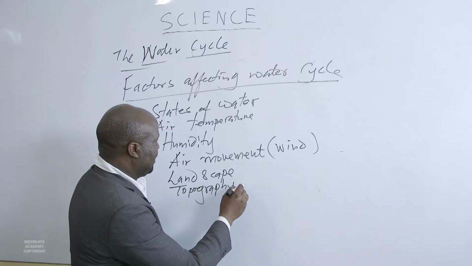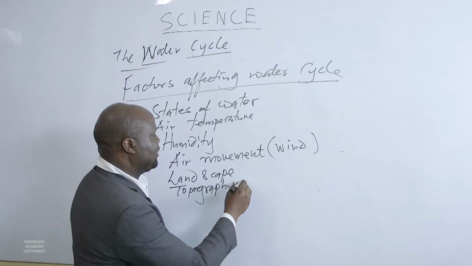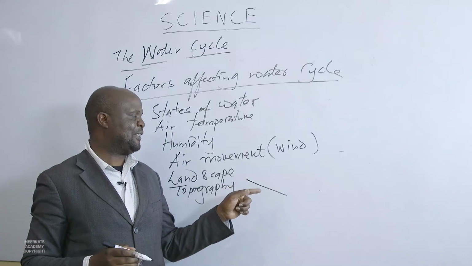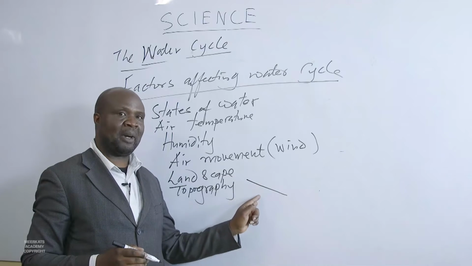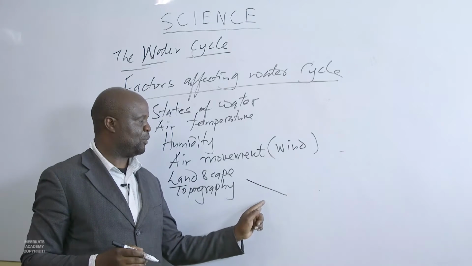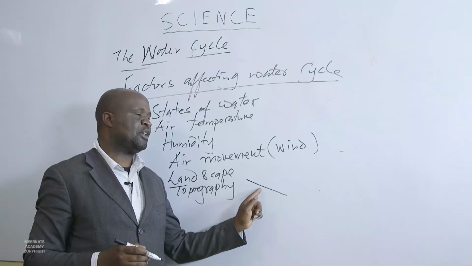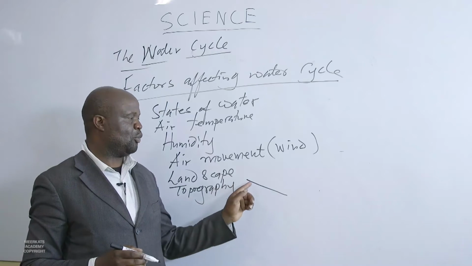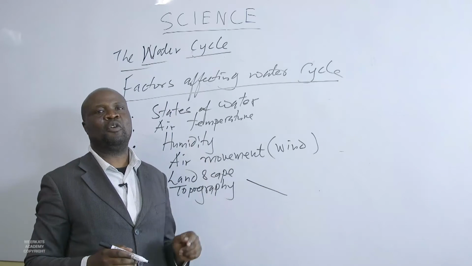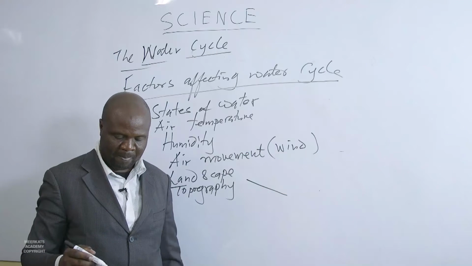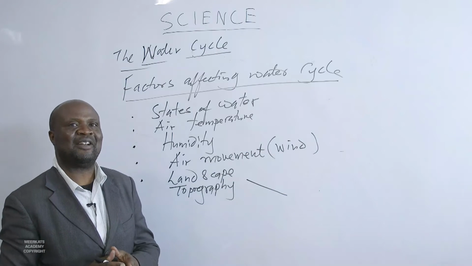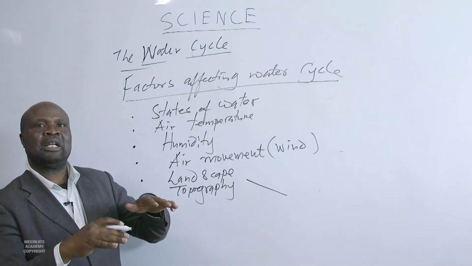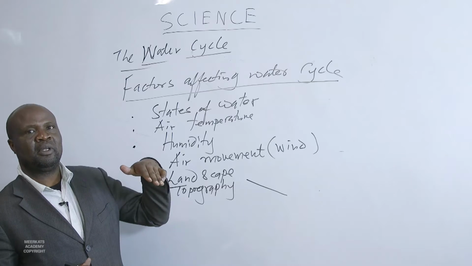For instance, if the landscape is steep, the water will run faster. So the ability of water to percolate, to sink through or be absorbed by the soil, will be less because it is steep. So the water will run very fast and form streams, rivers, and so forth. So we are saying runoff is affected by topography. How is the nature of the landscape of that land? If steep, there will be runoffs.